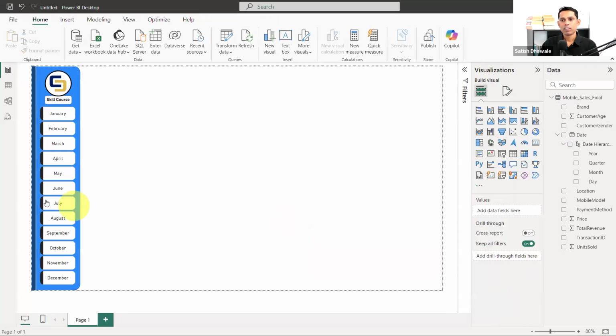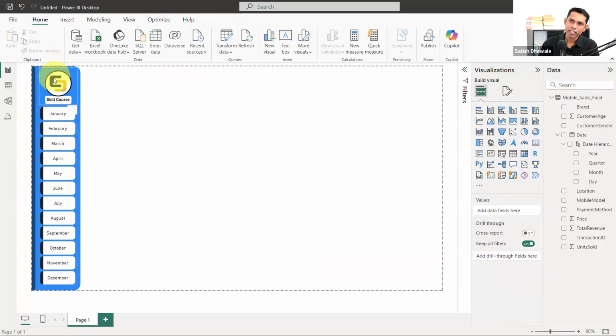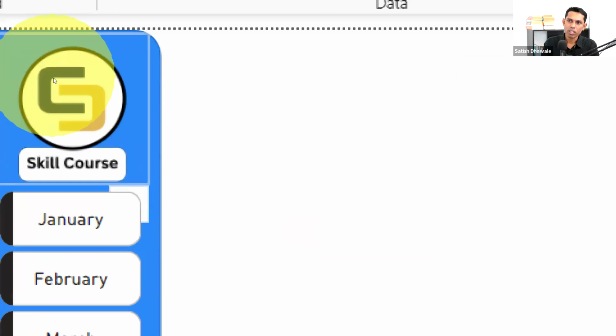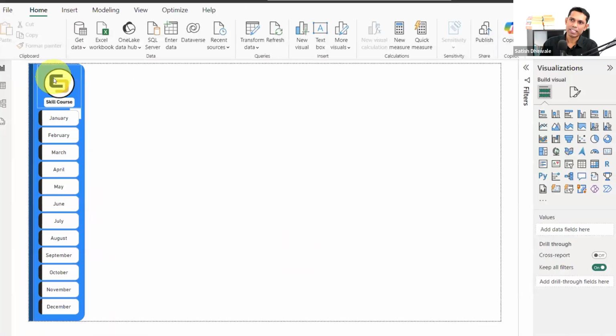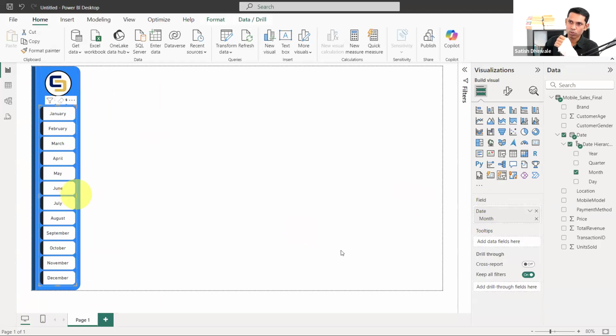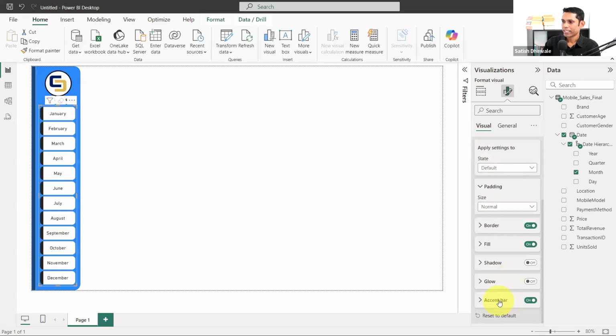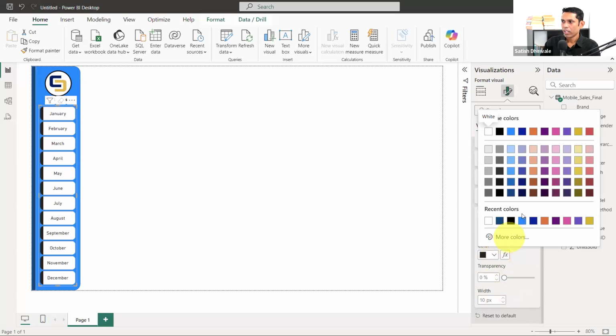But for this accent bar color, the color which is coming in black right now, I want to apply the color from the logo. The dark blue color which is available inside the upper portion of this particular logo. So I want to add this particular blue, only that color. Now you might be asking, sir, that color will be available in our color picker. Go and check it out. Let me go ahead and show you. If you go into buttons, accent bar and color picker, here it is our color. We will not get, see, we are getting that blue color, but not the exact blue color which is available there.